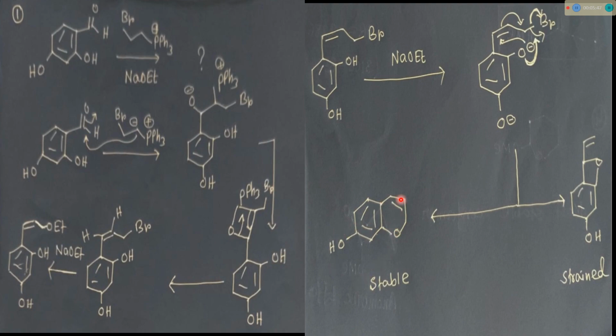So the major product will be this, because we all know intramolecular reaction is faster than intermolecular reaction. So in this case intramolecular substitution occurs. Here also there are two possibilities: one is this compound, one is this compound for product formation. Since one has a 4-member ring, it is strained. This one, with two 6-member rings, is a stable compound.